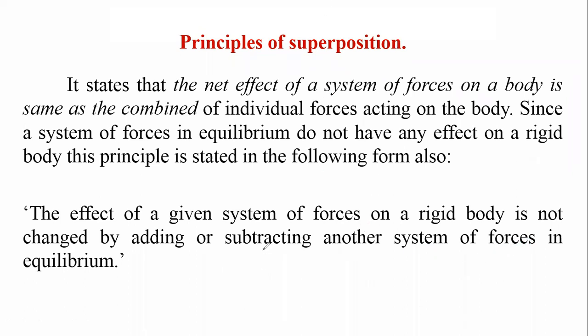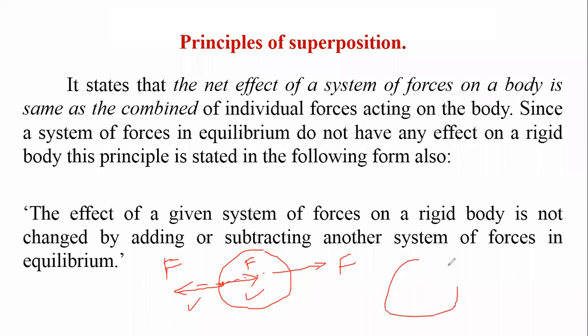Now let us consider this body acted on by the force F. Over this same line of action, if I add a force F having the same magnitude but opposite in direction, and again at this point I add another force F having the same magnitude but opposite in direction, it means that over this rigid body I have added and subtracted forces, but the effect is not changed.